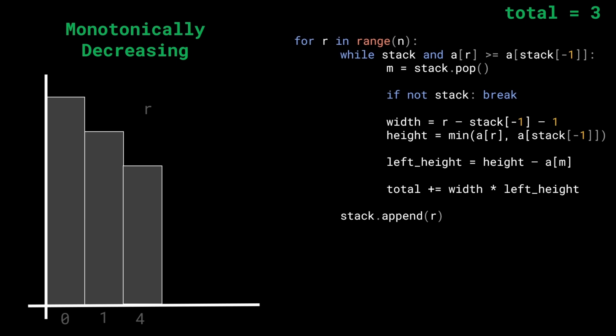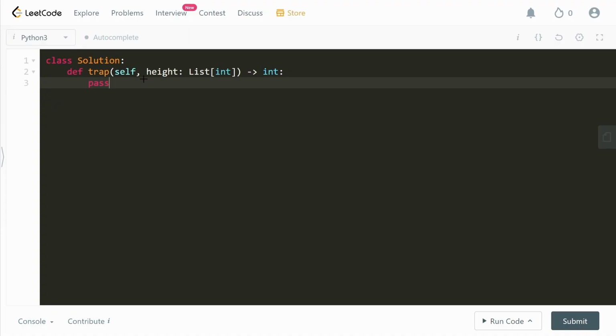All right, cool. So this is really it for the code, and let's go ahead and see how to implement this from scratch. All right, cool. So we're going to start off with the stack, which is going to be an empty list. We're going to have n equal to the length of height.